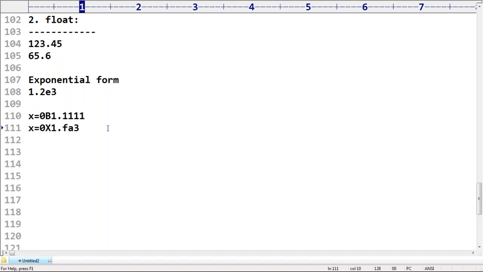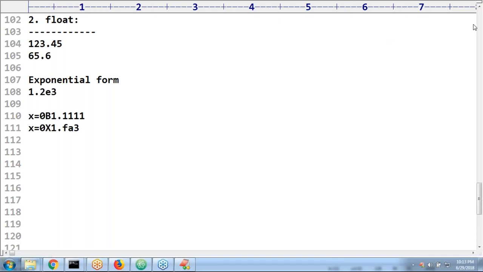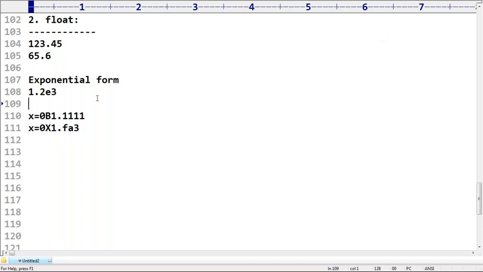Are these things valid or not? Yes, these things are 100% pakka. Valid or not? Remember, that's what you people should be aware of. So we can represent integral values by using decimal, octal, binary, hexadecimal, but floating point values we require to represent only in the decimal form. Such terminology, binary form, hexadecimal form, octal form, is not applicable for floating point numbers.